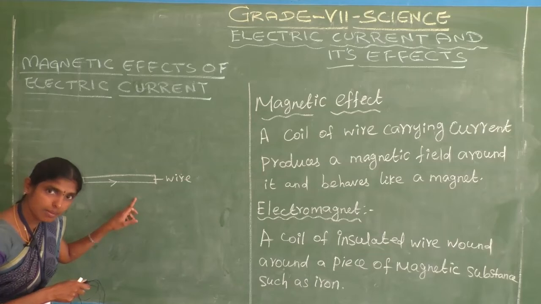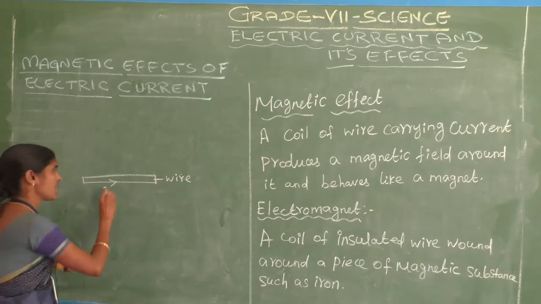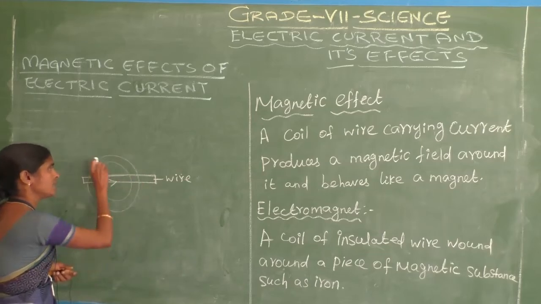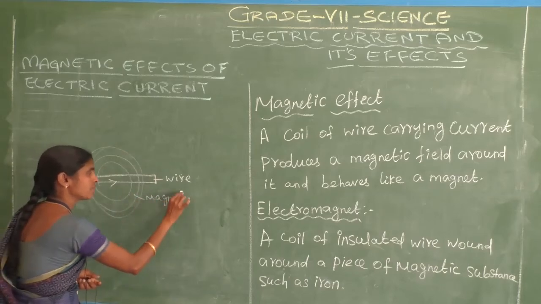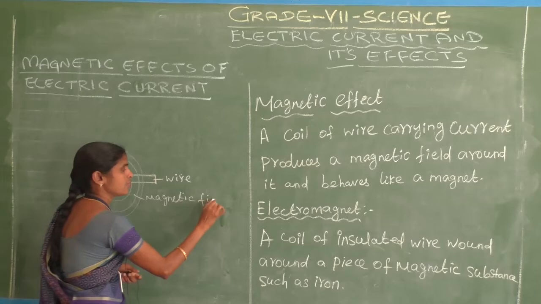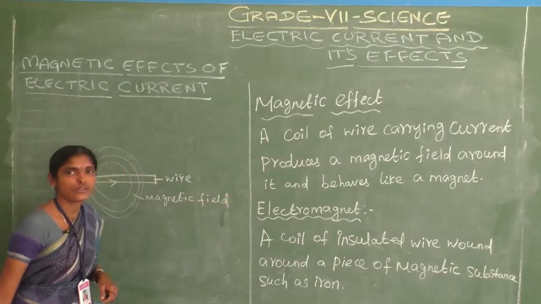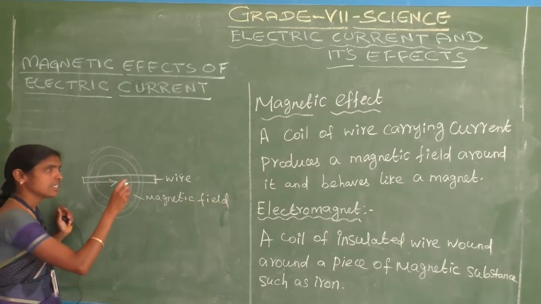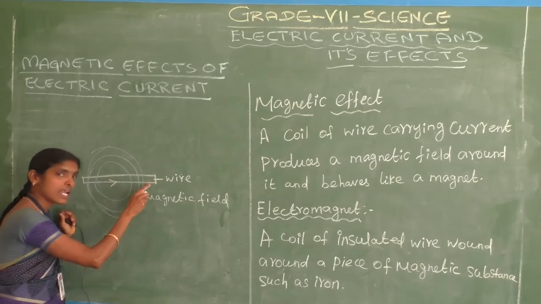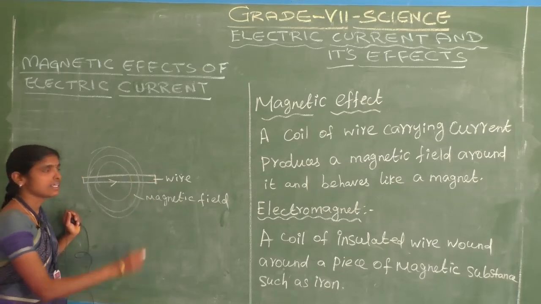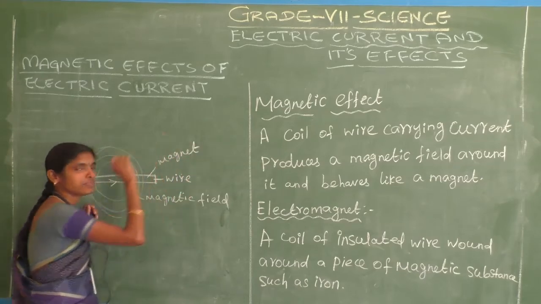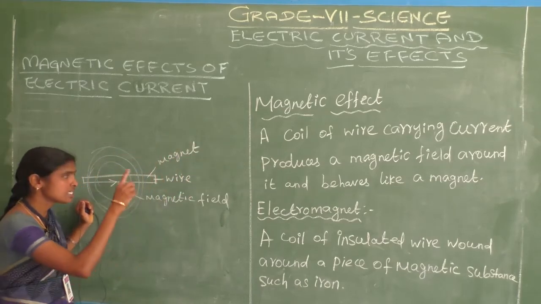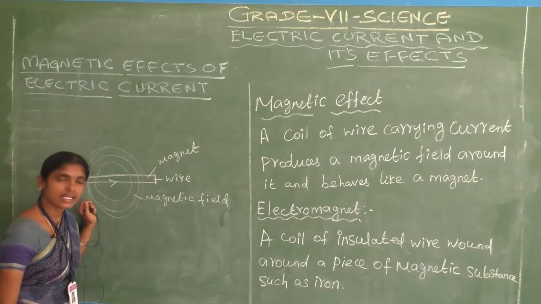The conducting material produces a magnetic field. Here, this wire behaves like a magnet. So, this effect is called the magnetic effect of electric current.